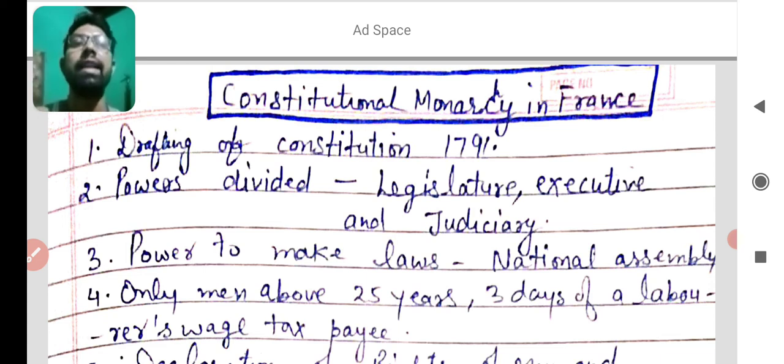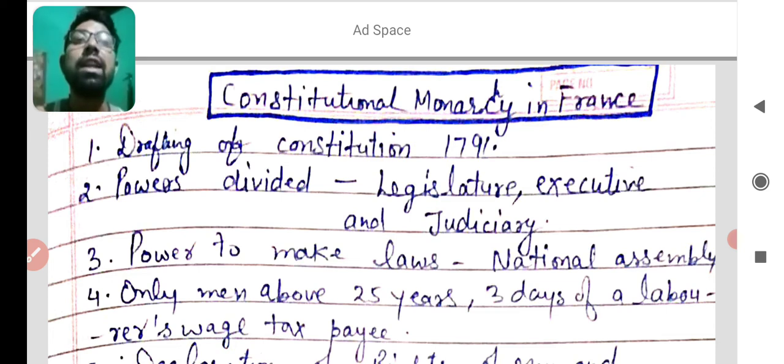And you learned that in the French constitution it was written that there will be a monarch who will run the government. Drafting of the constitution in 1791. While making the constitution they wrote that there will be a constitutional monarchy in France.